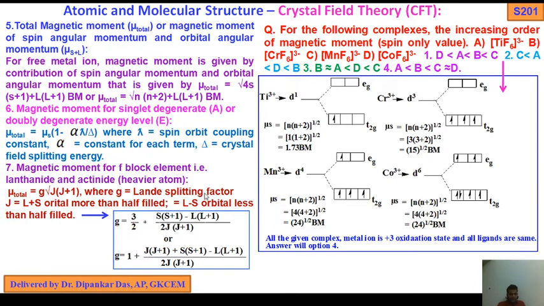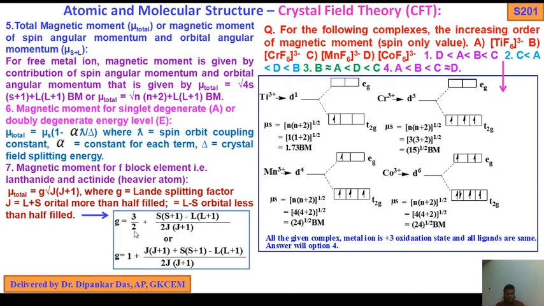J equals L plus S when the orbital is more than half filled, and J equals L minus S when the orbital is less than half filled. So this is the value of J. J equals L plus S when the orbital is more than half filled, J equals L minus S when the orbital is less than half filled. So this is the final form of the magnetic moment.